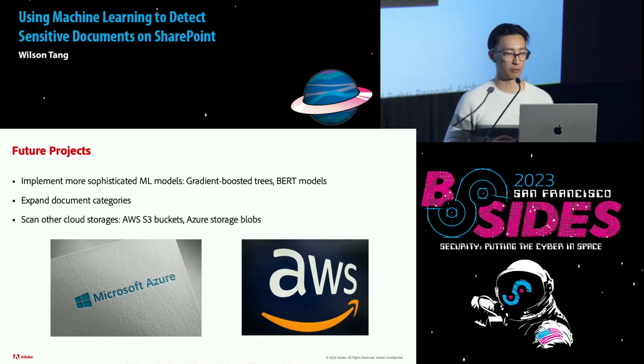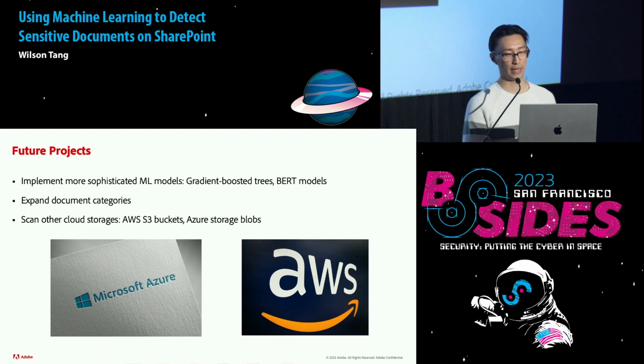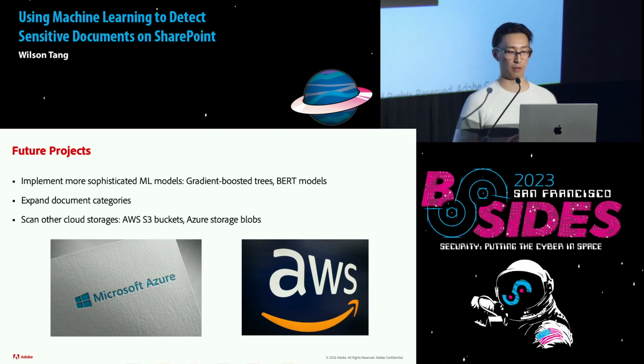And finally, some future projects where we hope to extend this: we want to implement more sophisticated ML models. We have random forests now, but we also want to try out gradient boosted trees and BERT models that are open sourced. And maybe we can try ChatGPT on it. Also, we want to expand the document category. We have a set of sensitive documents that we're trying, and we can definitely make that more broad. We also want to scan other cloud storage such as AWS S3 buckets, Azure Storage Blobs, and also GCP.